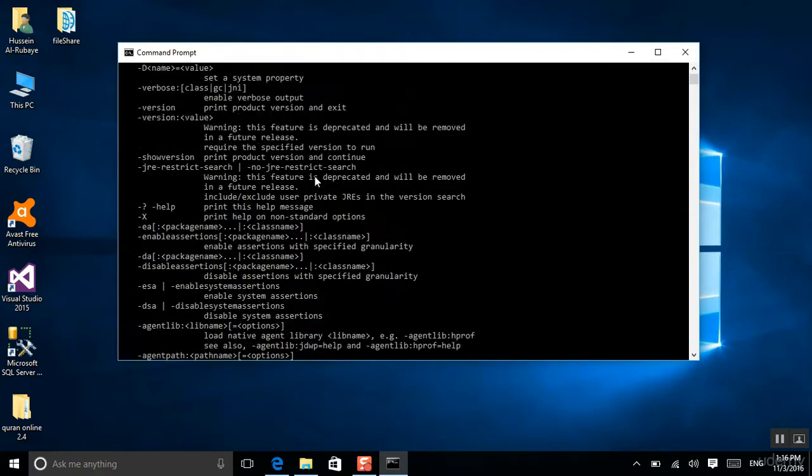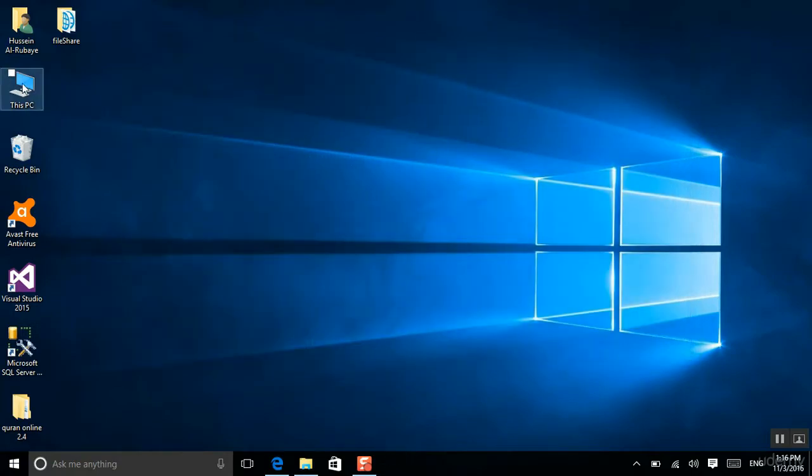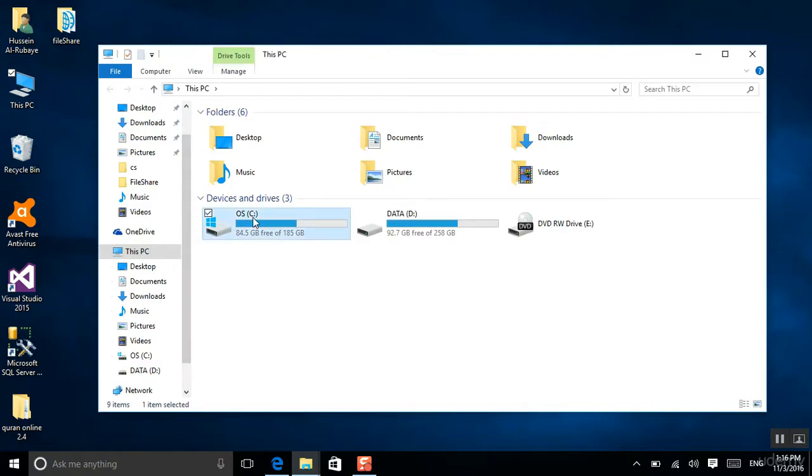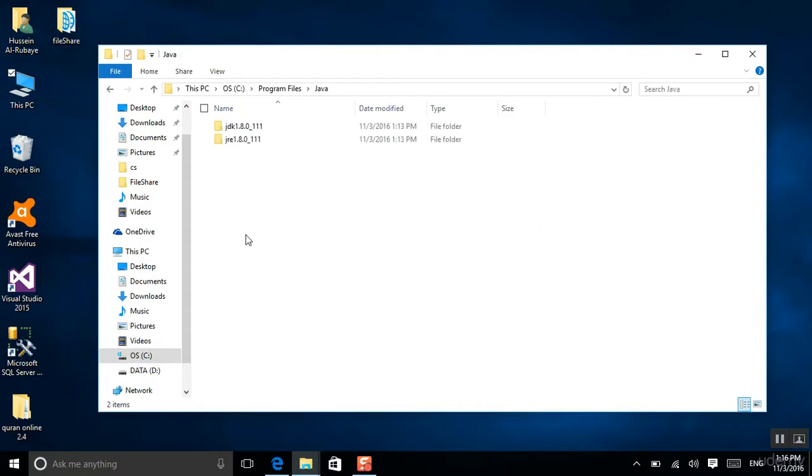By any chance, if you did not see this one and it says, hey, Java is not defined as an internal or external command, it's easy. Just go to where you installed Java. I installed it here. Here's the Java, and this is the Java JDK. Make sure it's JDK, not JRE.